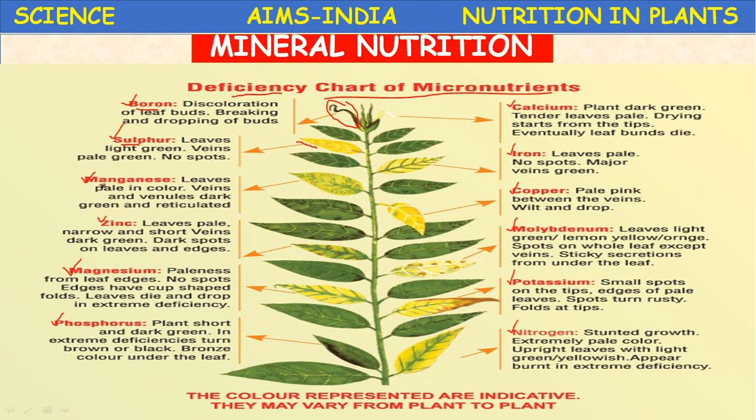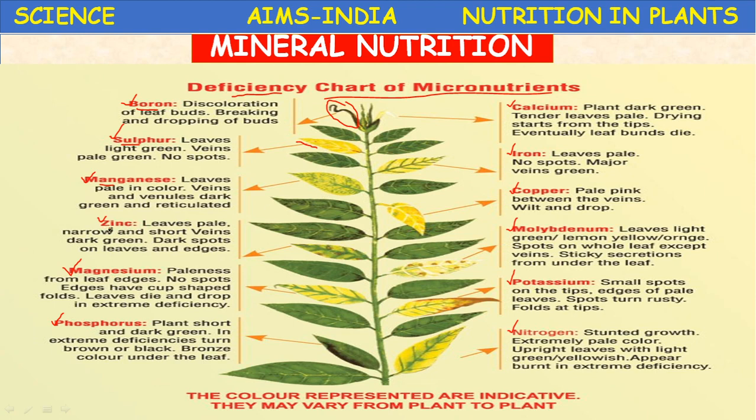Then manganese, Mn. The leaves are pale in color. Veins and venules are dark green, means the middle is dark green and the leaves are pale in color. Veins and venules are dark green and reticulated. Okay, so the venation appears clearly. So in dicot plants this is reticulated.